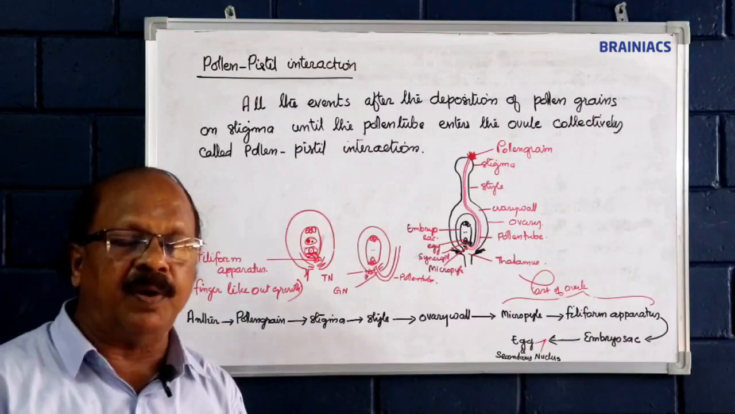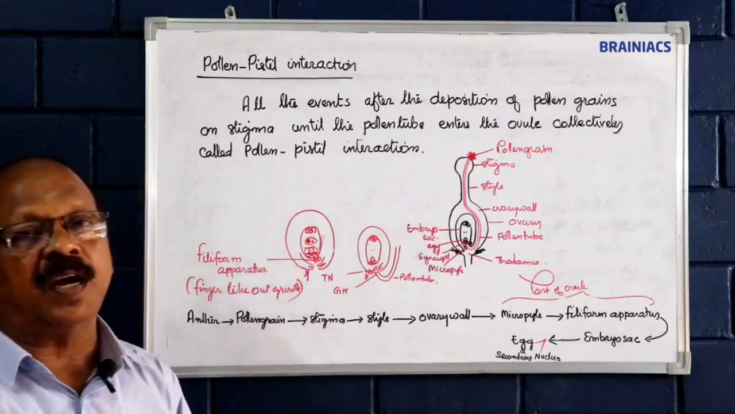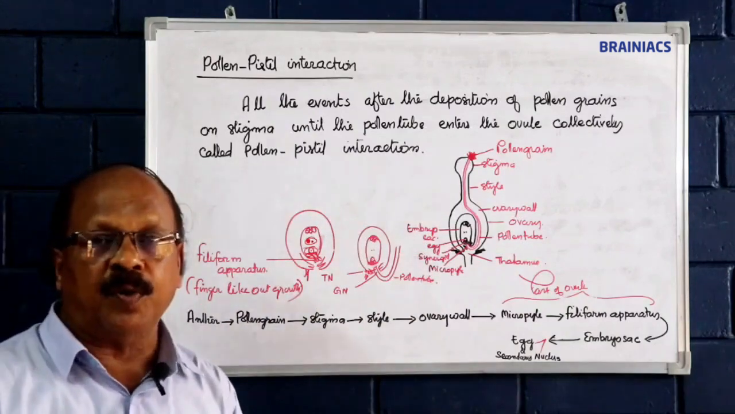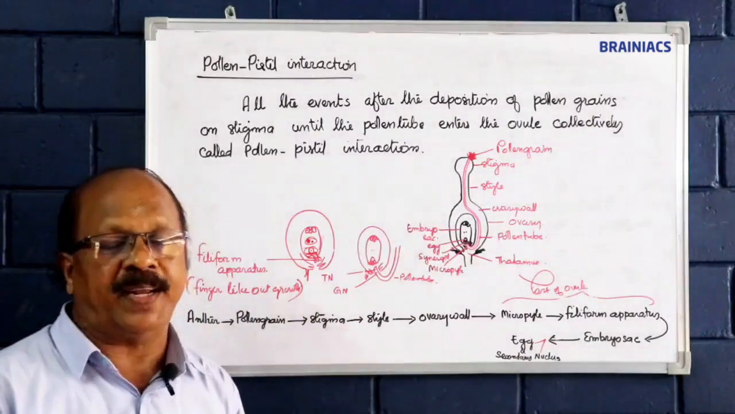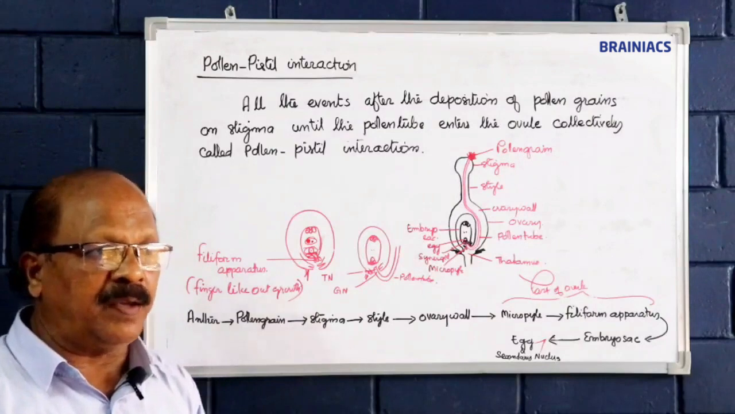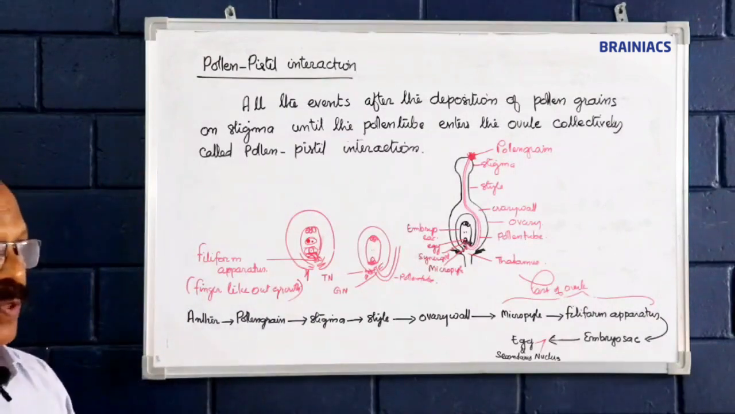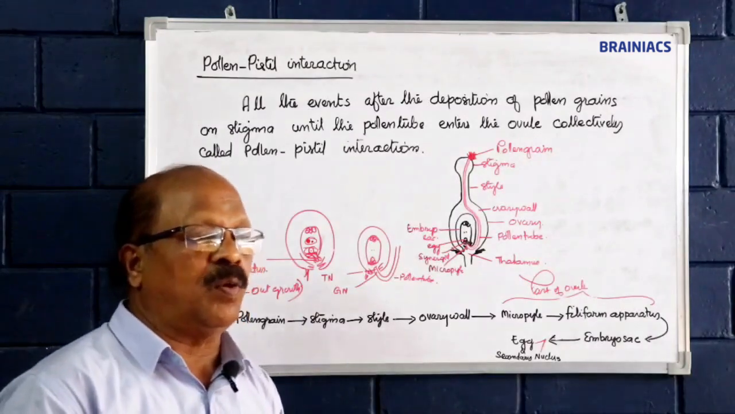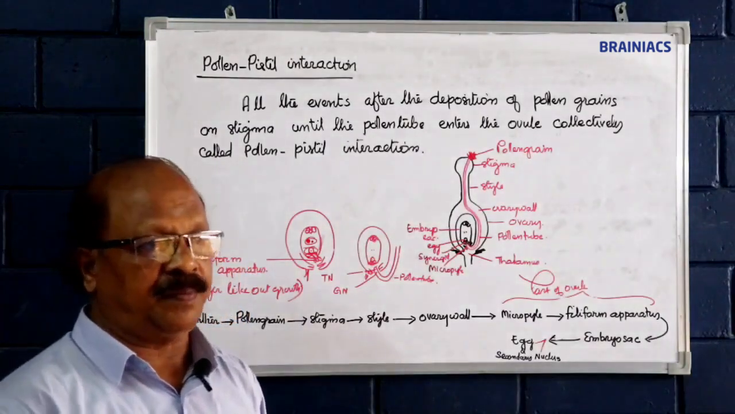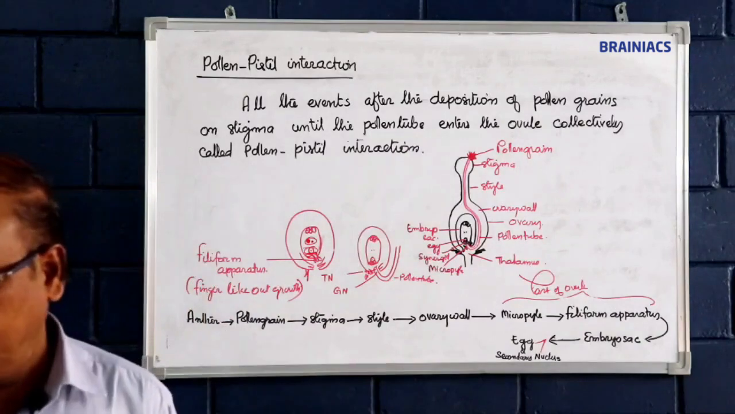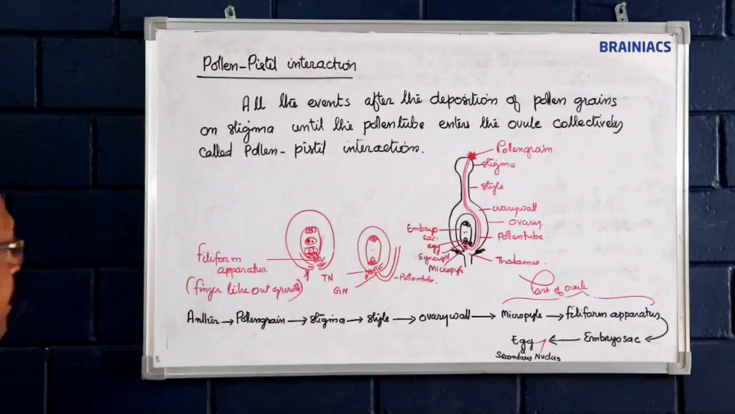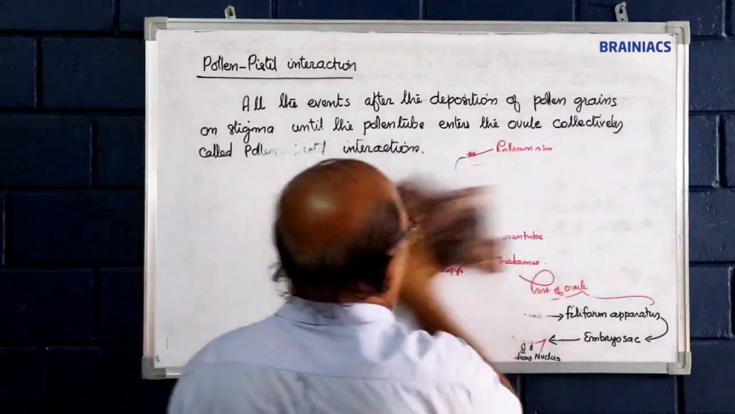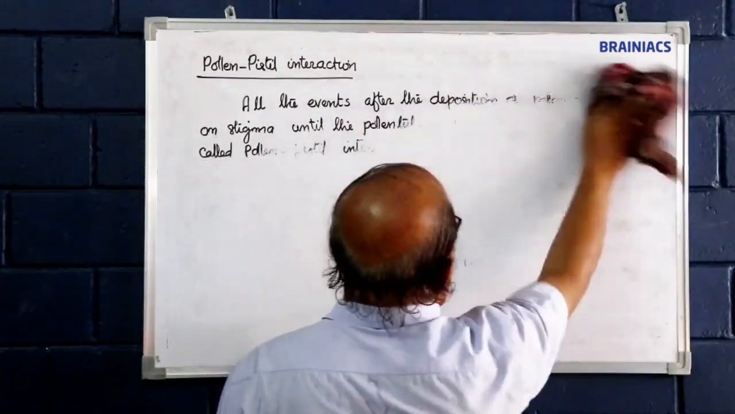So at a time, double fertilization takes place in angiospermic plants, and the beginning is the deposition of pollen grains on the stigma, that is called pollination. So pollination followed by whatever the events up to the entry of the pollen tube into the embryo sac, collectively called pollen pistil interaction. Okay. Next is artificial hybridization.